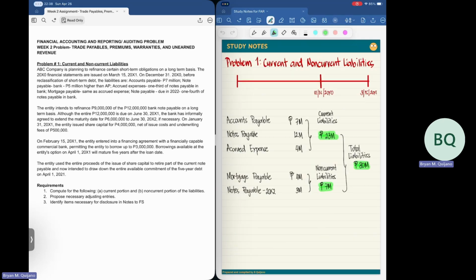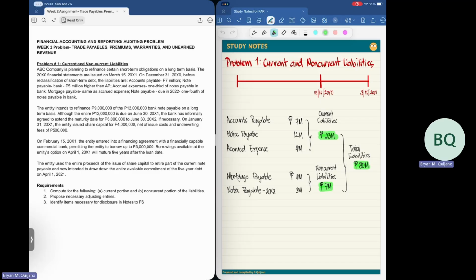Okay? Since the refinancing took place beyond the balance sheet date, which is December 31, the actual refinancing happened only on the following year or after the balance sheet date. So it is not an adjusting event, therefore the whole 12 million notes payable is correctly classified as current liabilities.